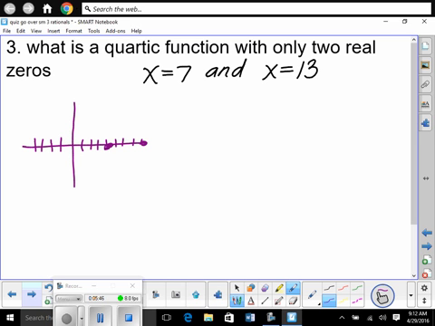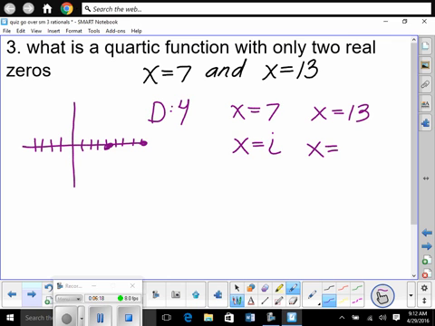Is everybody understanding what I'm saying? So doesn't that mean I would have to have, since it's quartic, we know it's degree 4, doesn't that mean we have to have two imaginary solutions? Yeah, right? So let's come up with a quartic function that has these two real zeros and has two imaginary zeros. So we know for sure x is equal to 7. We know x is equal to 13. Let's come up with two imaginary roots. Wouldn't that be a quartic function with those are the only two roots? Do you get what I'm saying? So I'm going to go with something easy. x is equal to i, and x is equal to, I'm going to use the conjugate, negative i, because wouldn't that have to be the root if this was the root?